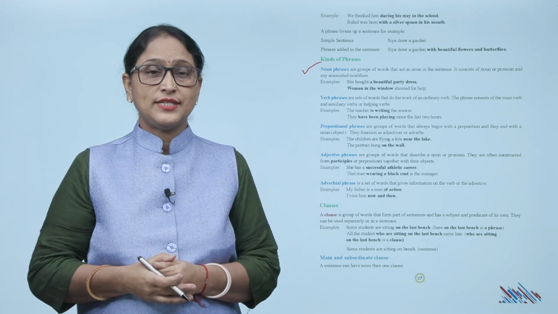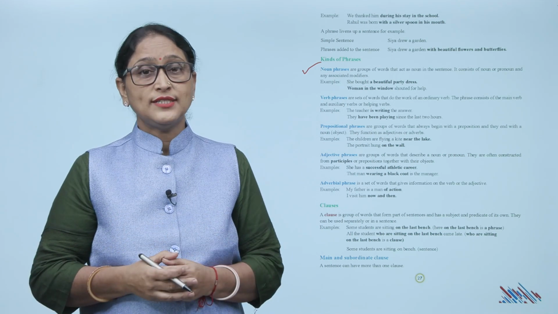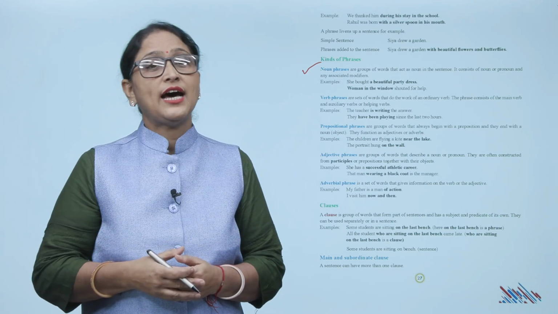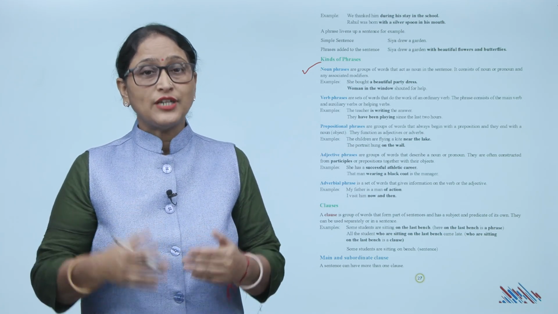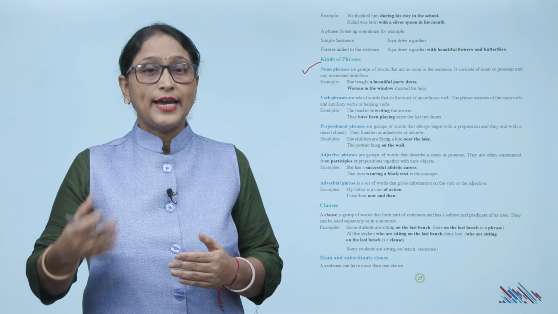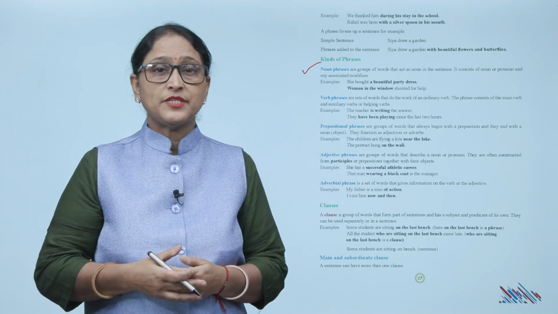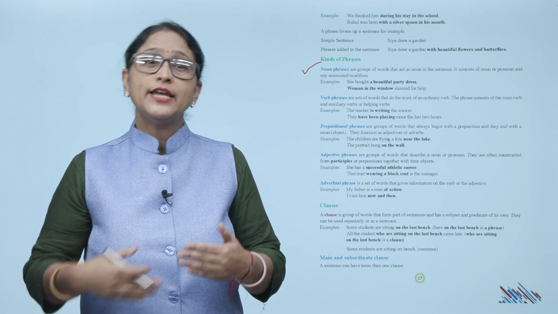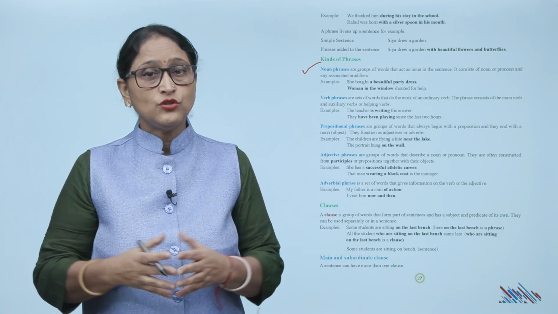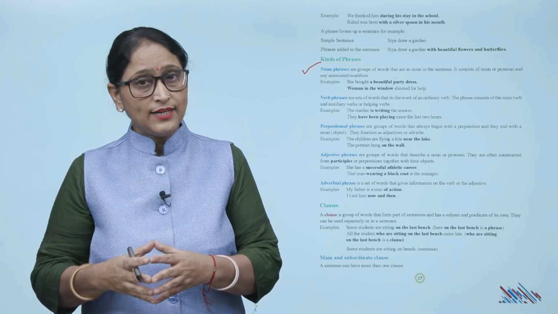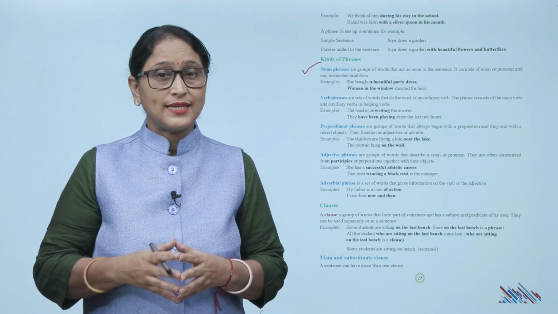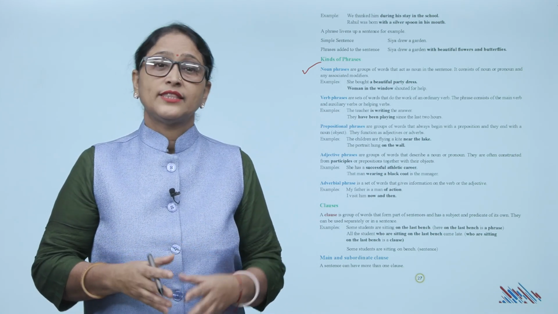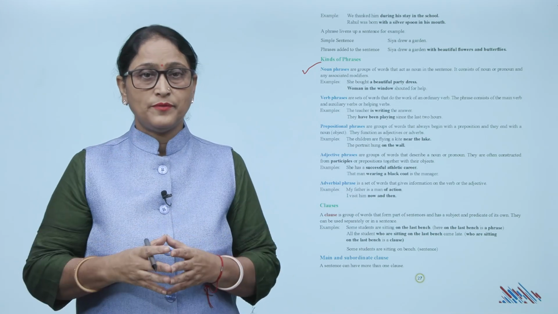Next is prepositional phrases. They are groups of words that always begin with a preposition and end with a noun or object. They function as adjectives or adverbs. जो prepositional phrases हैं वो किससे start होते हैं? Preposition से, और end किससे होंगे? Noun से, और उनका function जो होगा वो कैसा होगा? As adjectives or adverbs. Example, the children are flying a kite near the lake. The portrait hung on the wall.